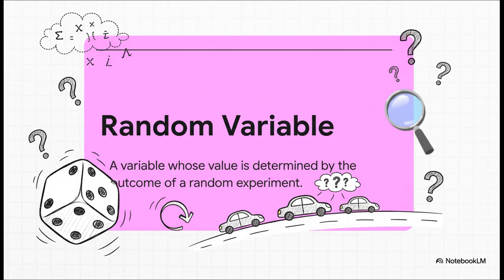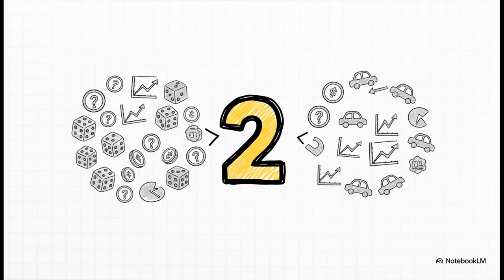What number will you get when you roll a die? How many emails will you get in the next hour? The answer depends on chance, and that unknown number, well, that's our random variable. Now, to bring a little order to all this randomness, statisticians have helpfully split these variables into two main categories. It all depends on what kind of numbers they can be.